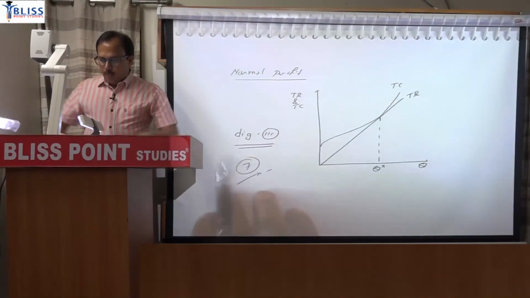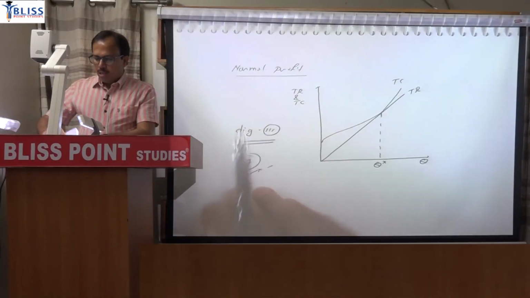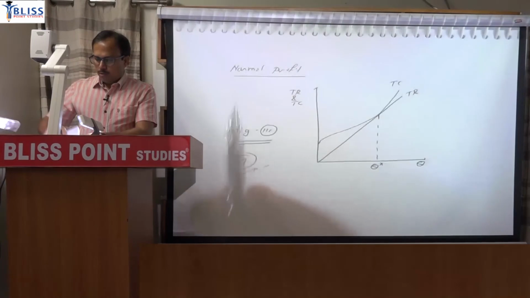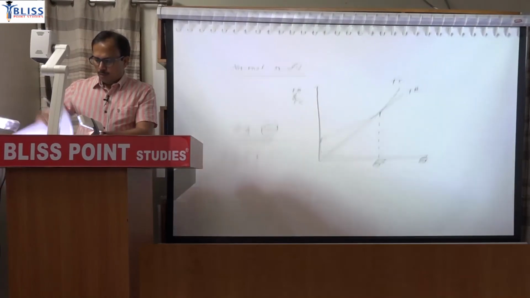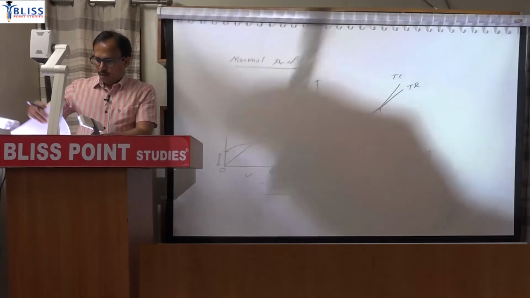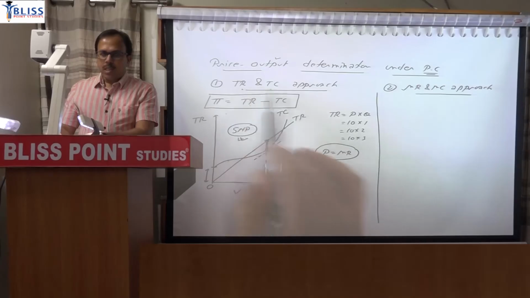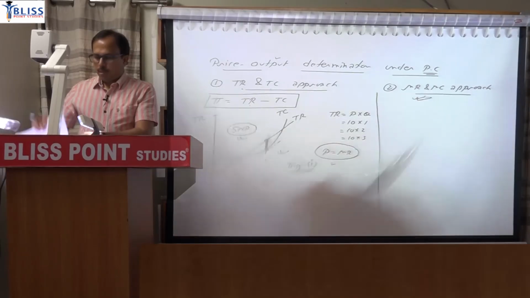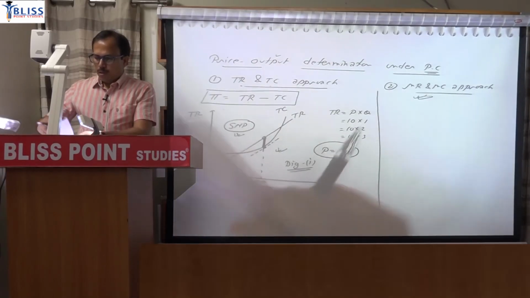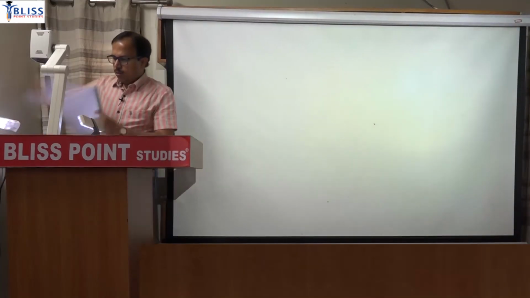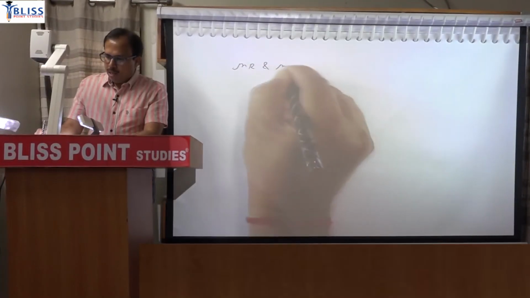Now the second approach is the marginal cost marginal revenue approach, MR and MC. So for price output determination, one was TR and TC, second is the MR and MC approach. Marginal revenue and marginal cost approach.